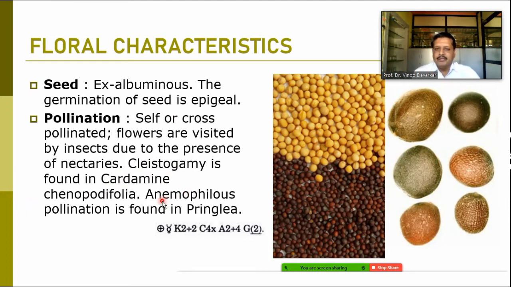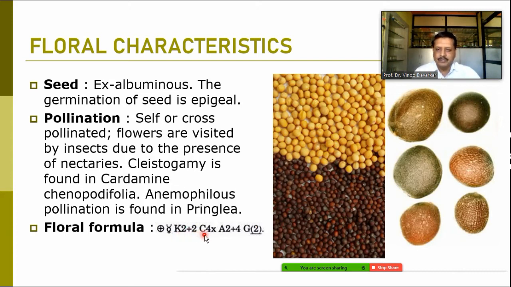Pollination is found in Pringlea. When we talk about the floral formula of this family, it is actinomorphic, bisexual. Calyx is found in 2 whorls, 2+2 condition. Corolla has 4 petals forming a cross-like structure.